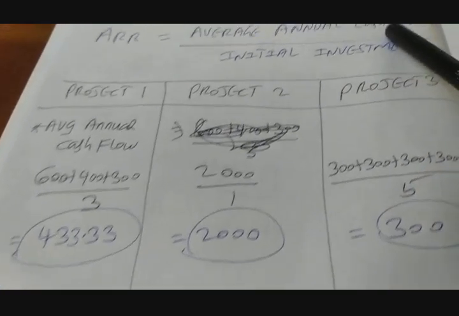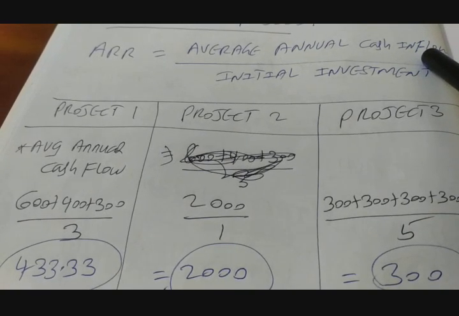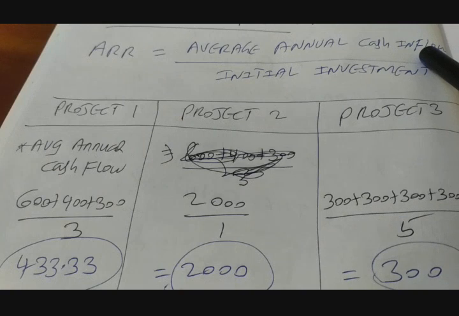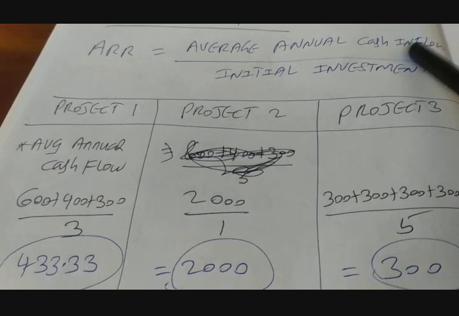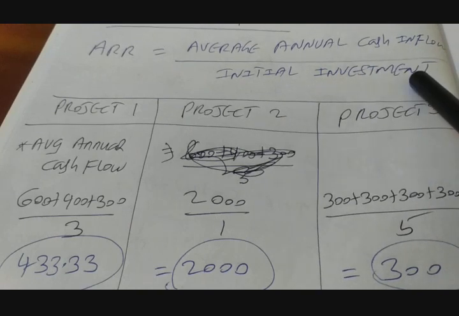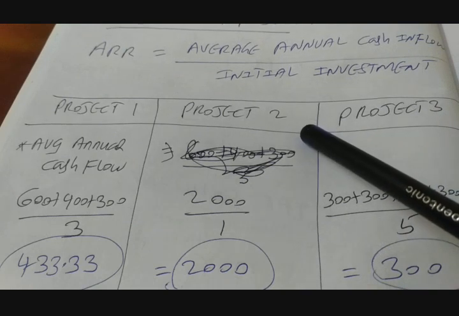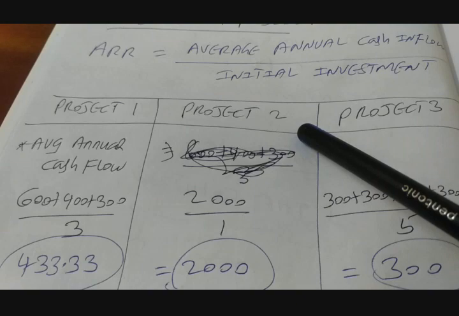Average annual cash inflow means you have to sum up all the cash flows for the duration of the project and divide that by the number of years. That is going to give you your average annual cash inflow, which divided by the initial investment is going to give you your ARR. The higher the ARR, the better is the viability of the project, and the better is the performance of the project.